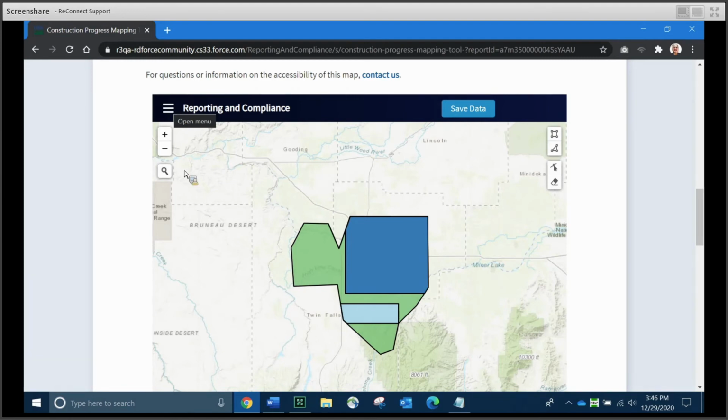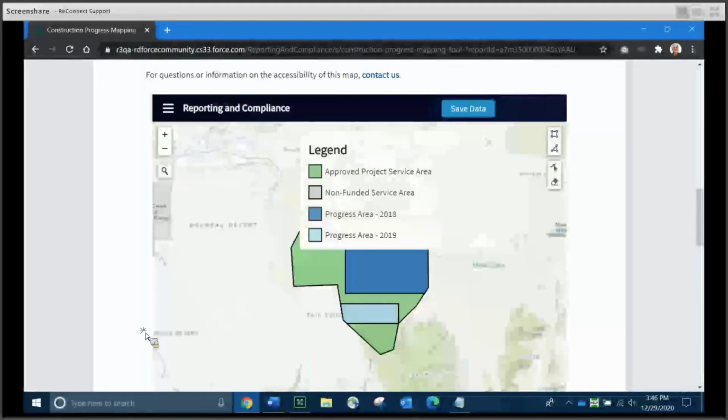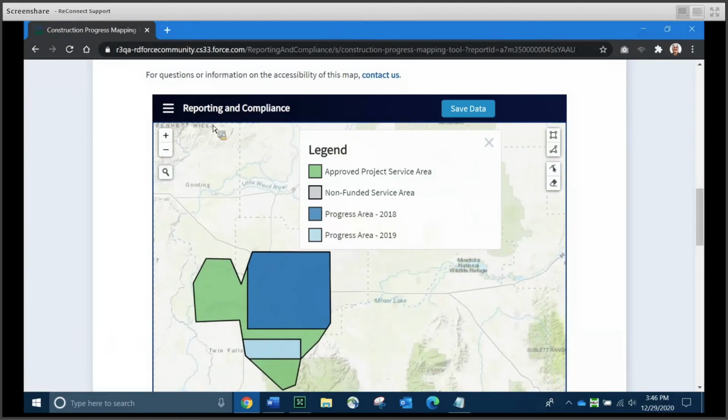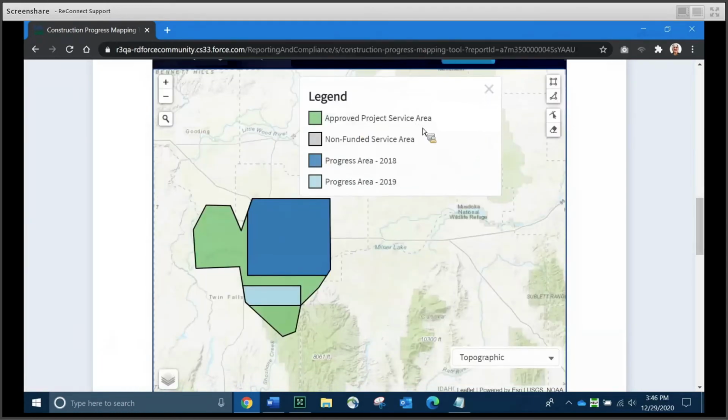So, construction map. The first thing you want to do is to familiarize yourself with the map. Click on the menu in the upper left corner of the map, these three little lines, and let's take a quick look at the map legend. I'm going to go ahead and move my map a little bit so you can see a little bit better what's going on here.